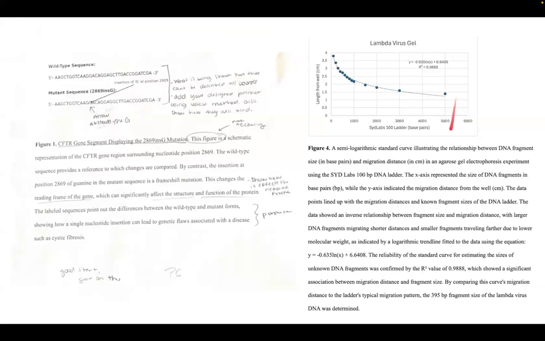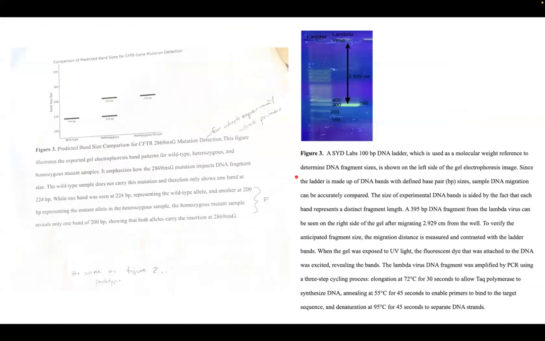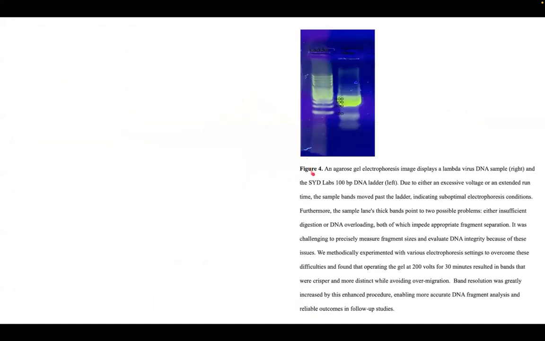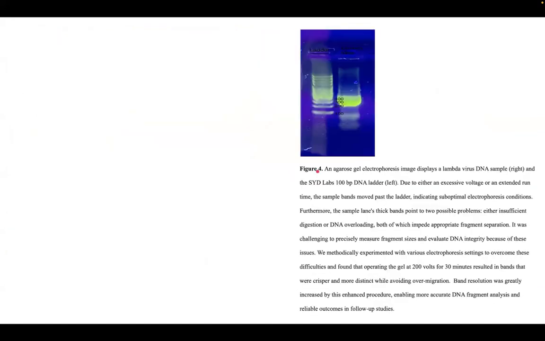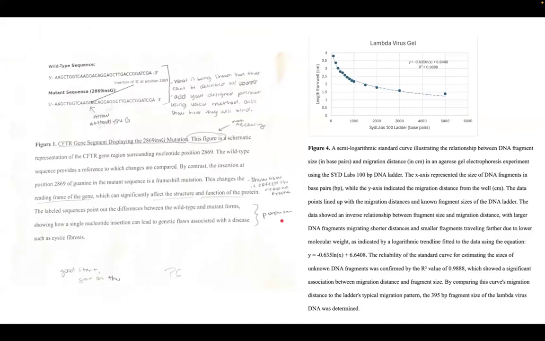You can see how I explained the R squared value, our equation, and how it actually represented the value that I should have gotten for the base pair amount. This should be figure six. I added some figures, so this should be figure six, table one, figure five, figure four, figure three, figure two, and figure one. Just those two issues that I made. But overall, those are the revisions I made. Thank you for listening.